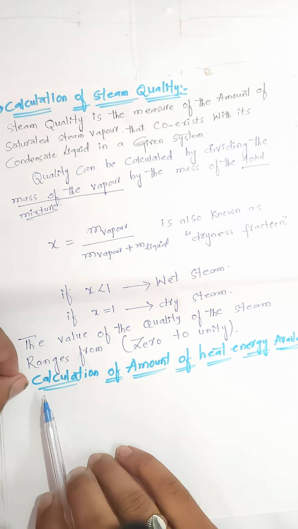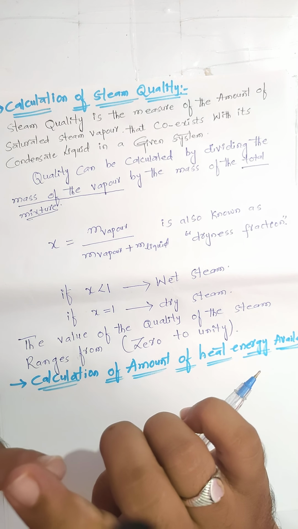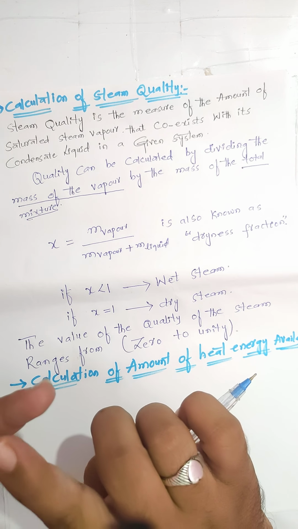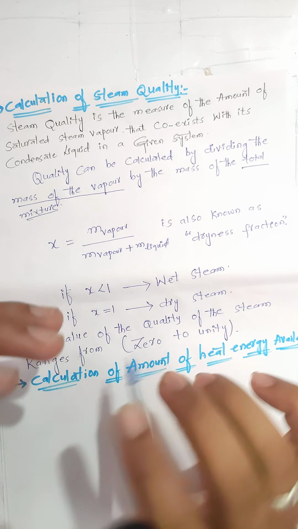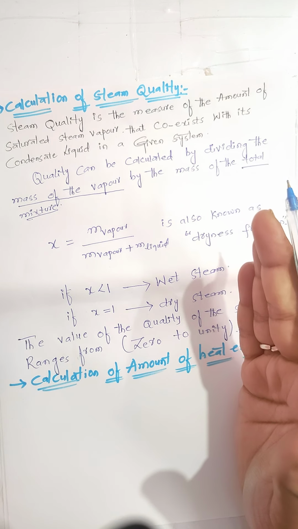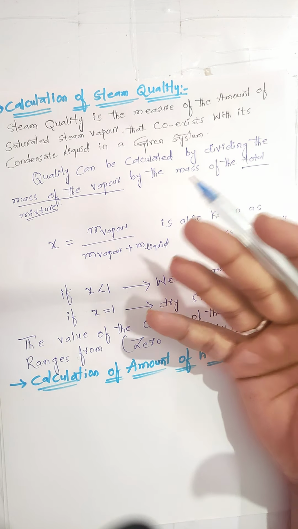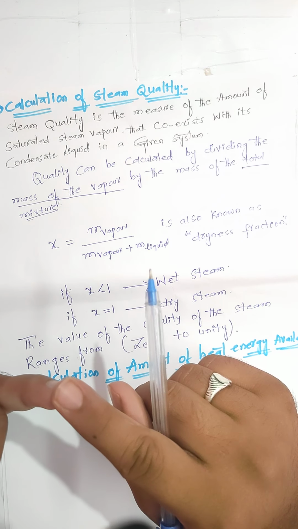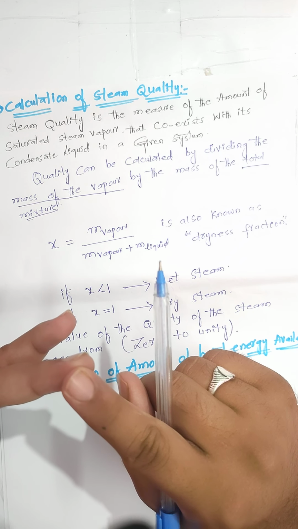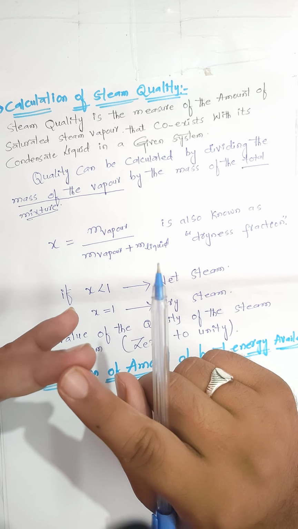So the heat gain or heat loss results in change in temperature, change in state, or performance of work.